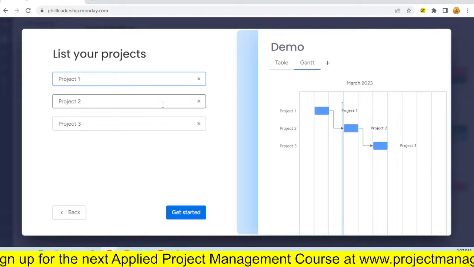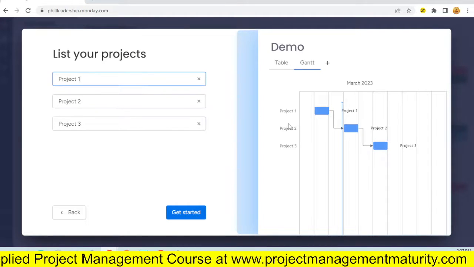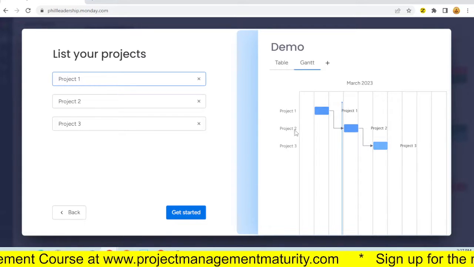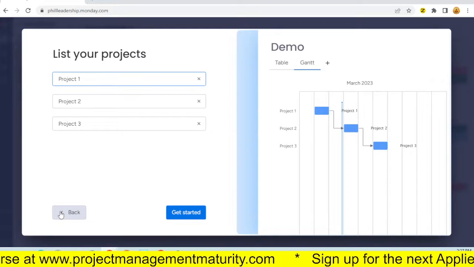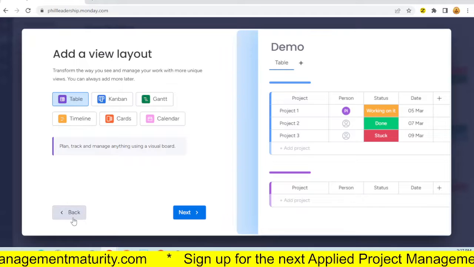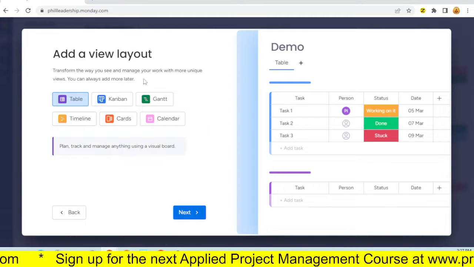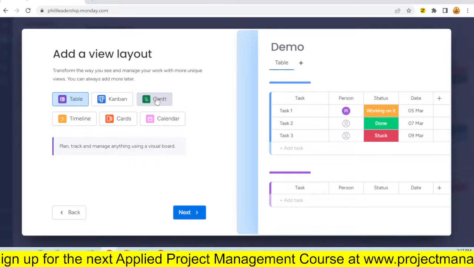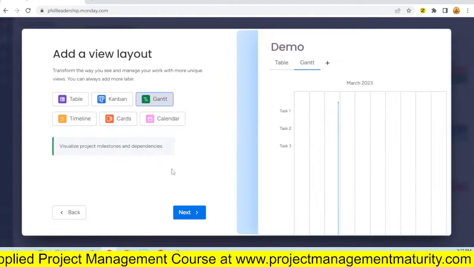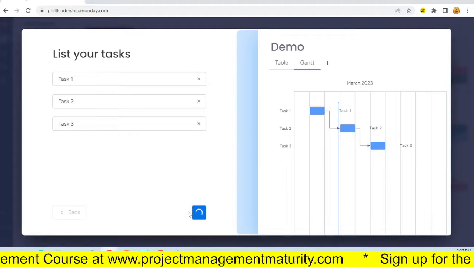Let's see. List your projects. So this is more like a program, if you will. So the fact that it's showing project 1, 2, and 3, this is more of a program. So let's go back. Yeah, this is more of a program. So let's go back and let's say tasks. We say tasks. Okay. Very similar in approach, just different in the overall hierarchy. Let's click on next. Okay, those are the tasks.